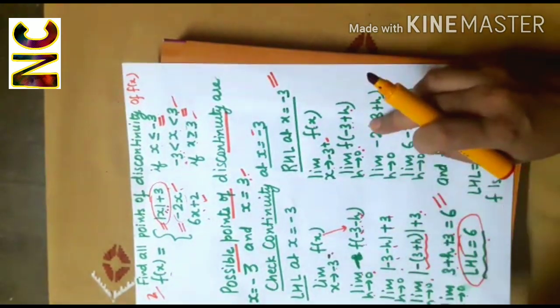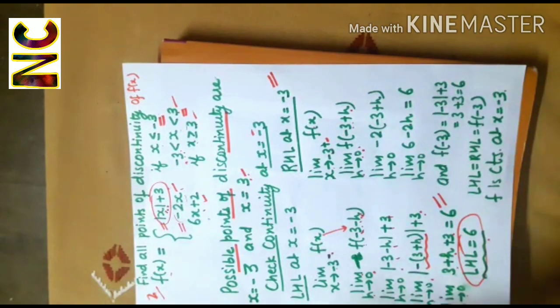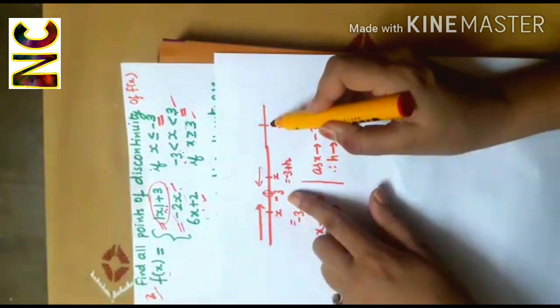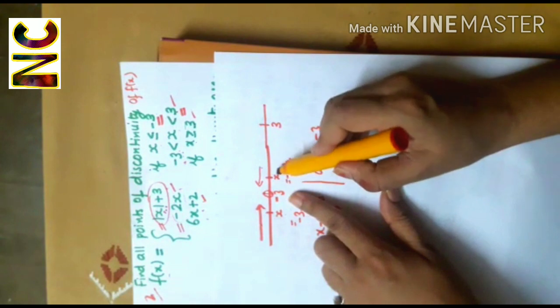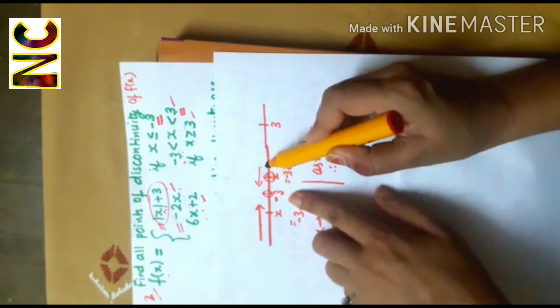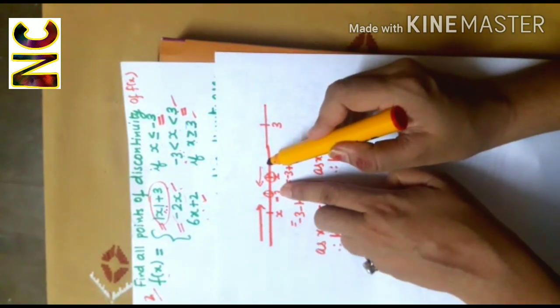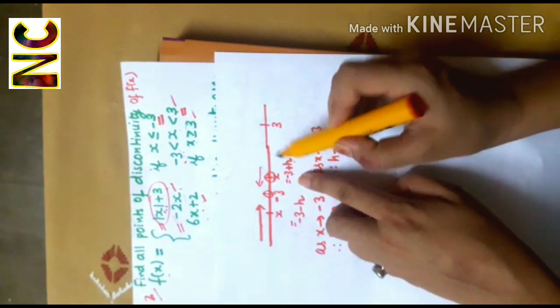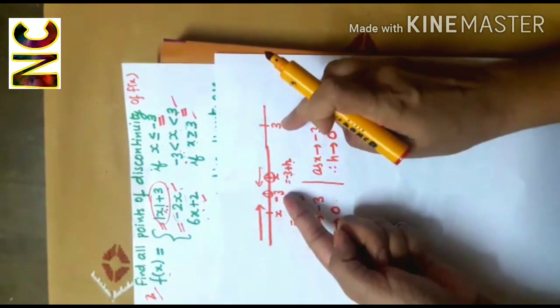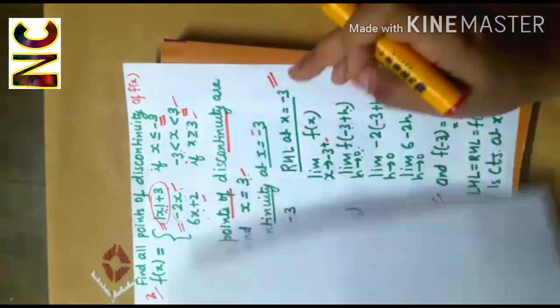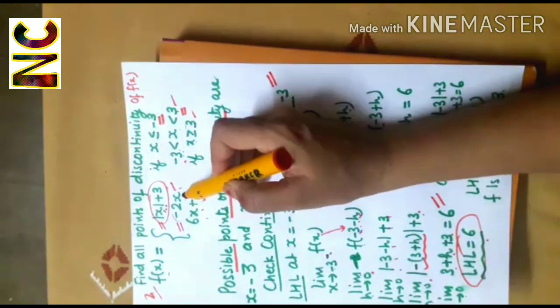is definitely greater than minus 3, but it will be less than 3 because this point is in the very close neighborhood of minus 3. So minus 3 plus h will lie between minus 3 and 3. So function will follow this definition.